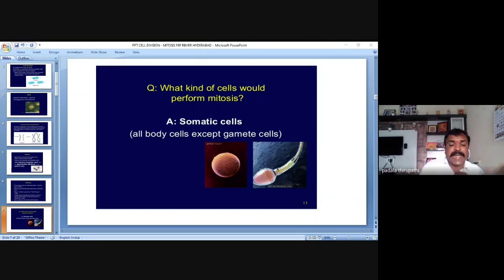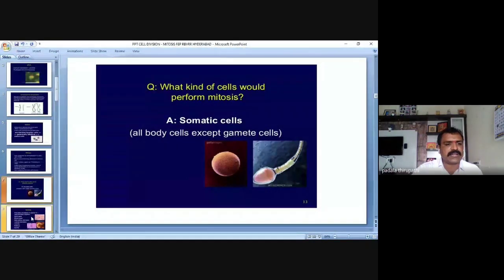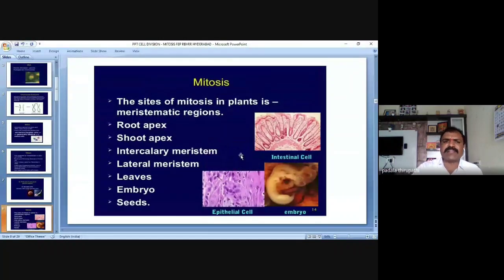Then what about in plants? These gametes belong to animals, including human beings. Then what about plant cells? Except the microspore mother cell and megaspore mother cell, all the remaining cells are going to perform mitotic cell division. Is it right? Yes, sir. Then we will go on to mitosis here.